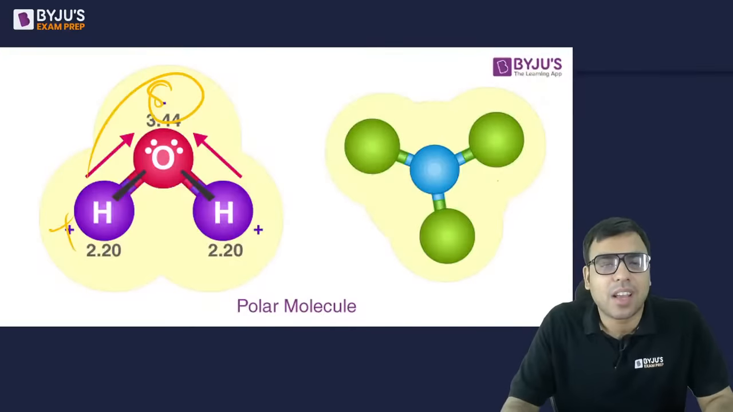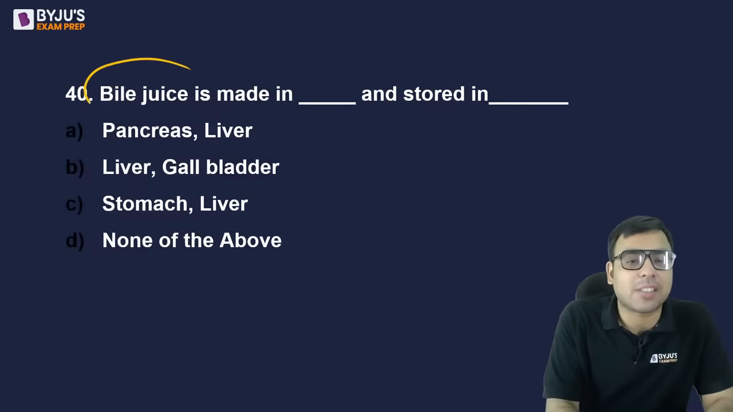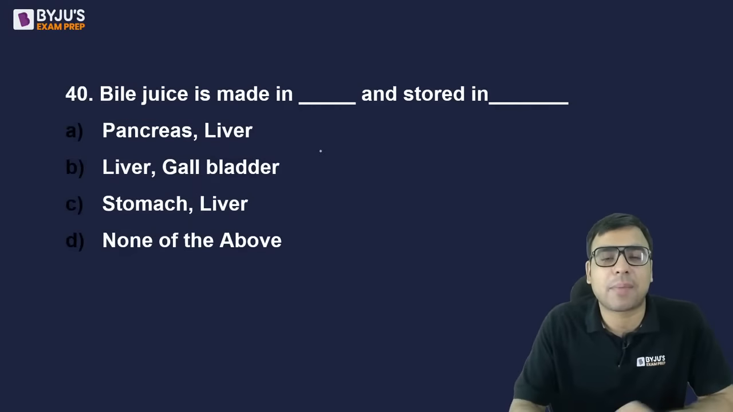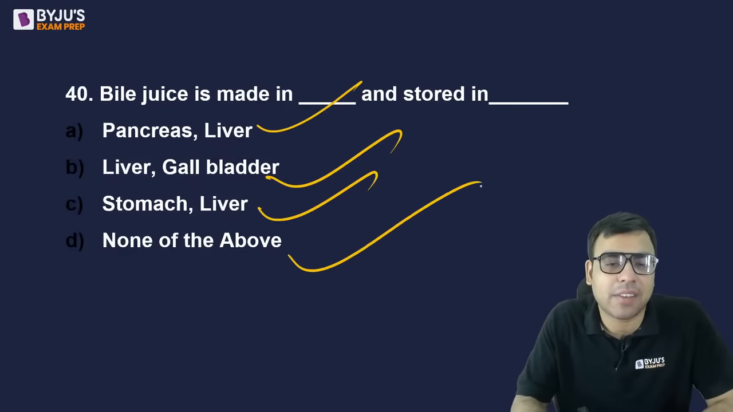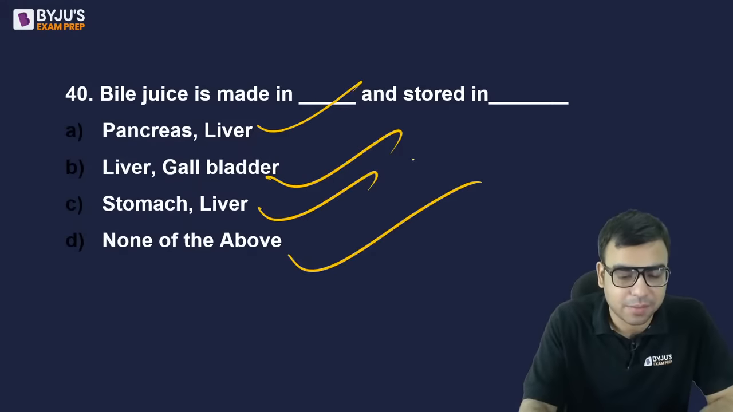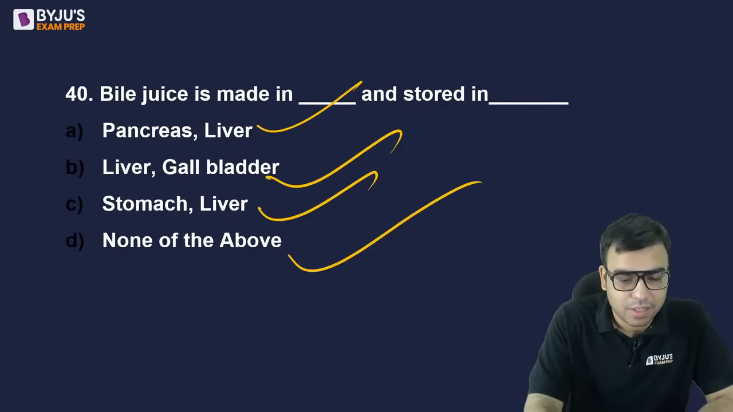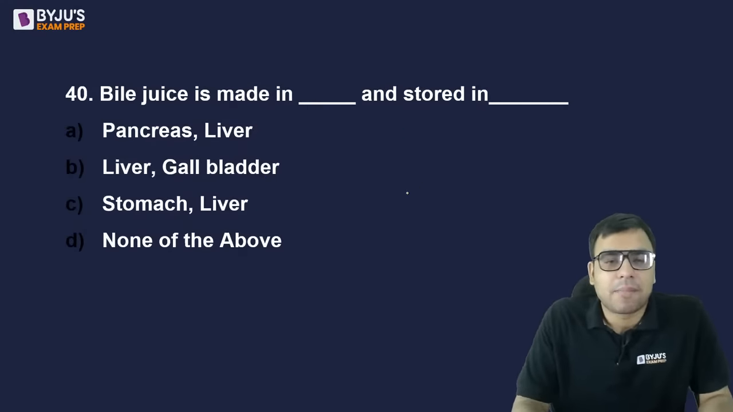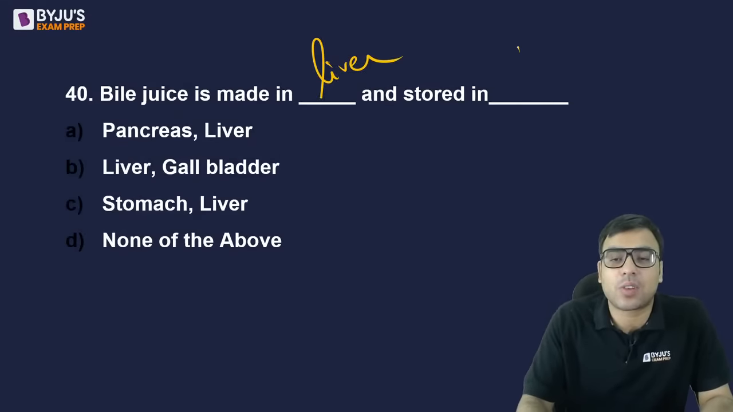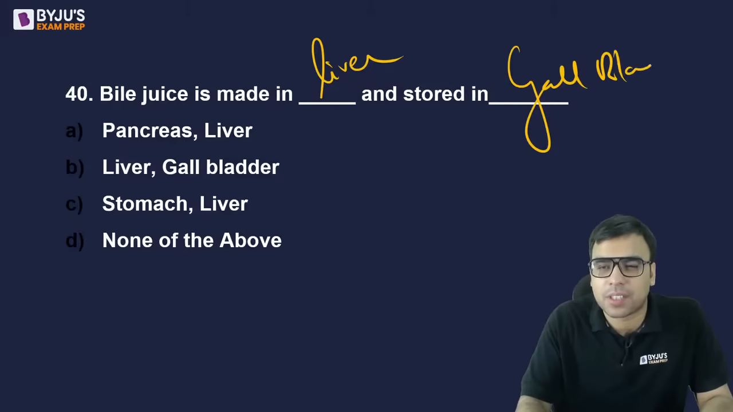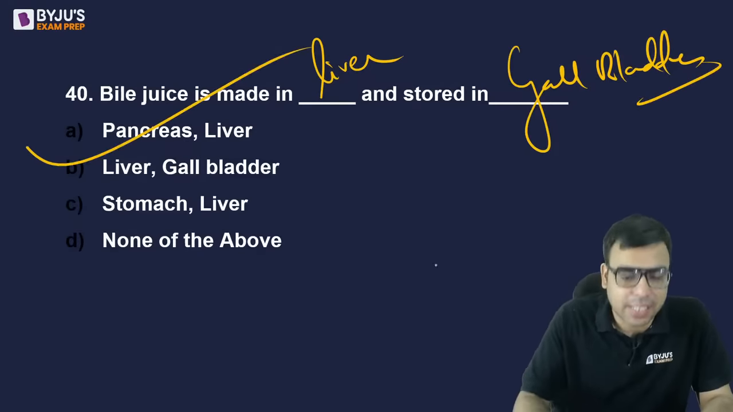ठीक है? The next one is bile juice is made in dash and stored in dash. Pancreas, liver, gallbladder, stomach, liver, none of the above. What is the right answer? Bile juice काफी famous होता है. It is actually made in liver and stored in gallbladder. ठीक है? So the right answer is B is the right answer to this question.